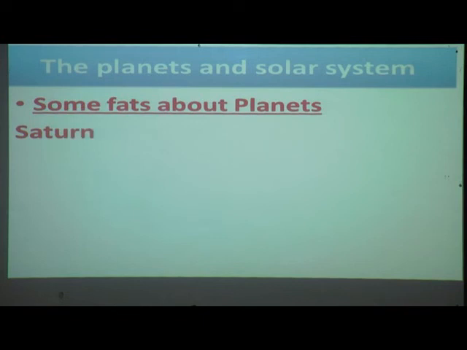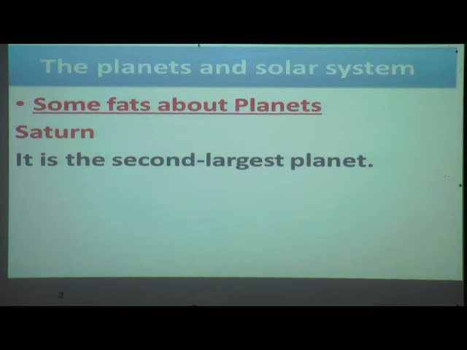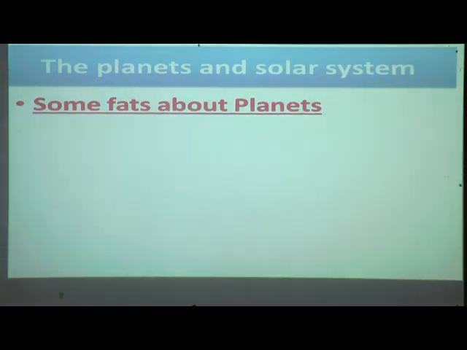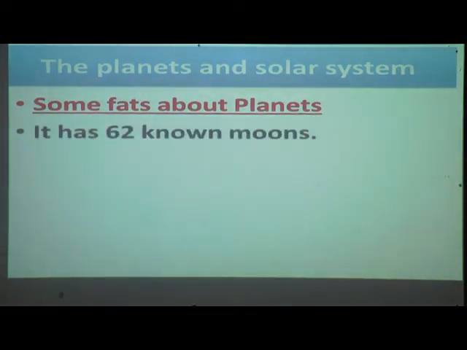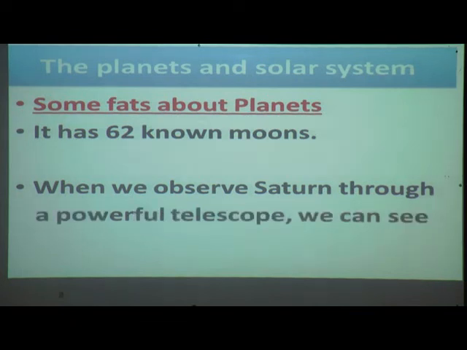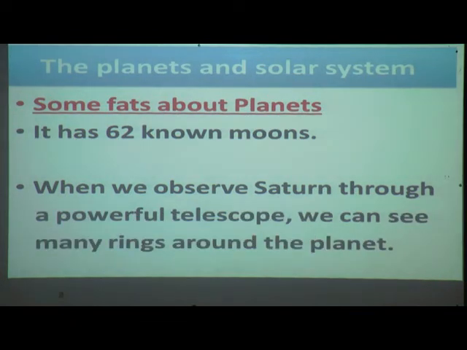Now we'll see about Saturn. It is the second largest planet. The first is Jupiter, the second largest planet is Saturn. It has 62 known moons. When we observe Saturn through a powerful telescope, we can see many rings around the planet.